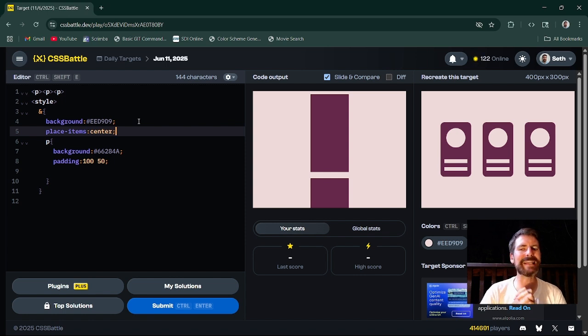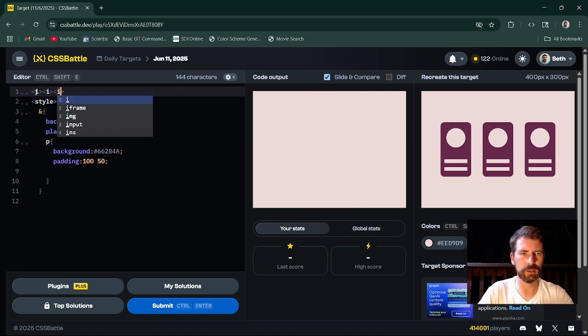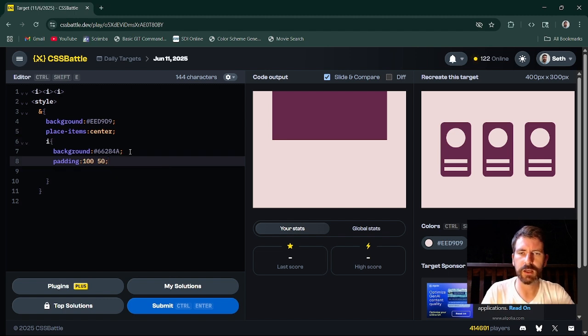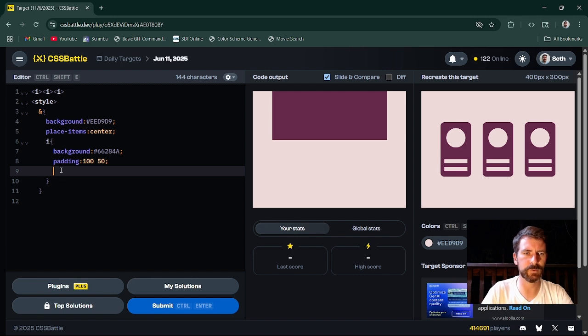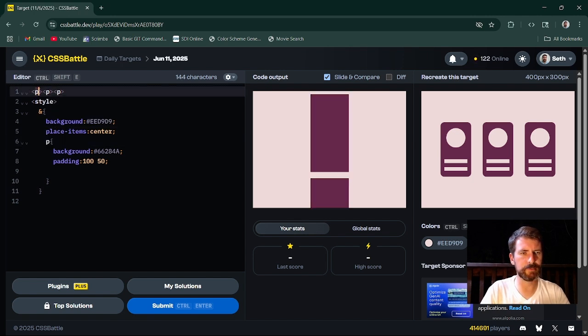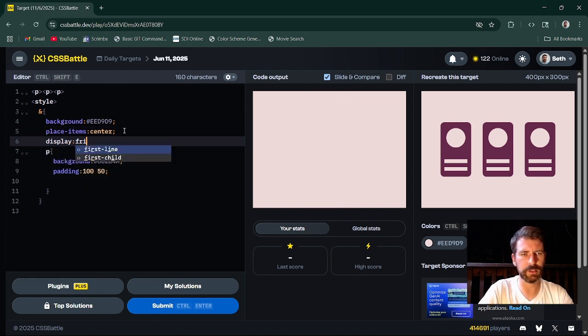Maybe I need to use inline elements. Let's try I. Hey, they're all gone because I haven't selected them yet. There we go. Okay. But they're inline, so I'd have to do display block. Okay. All right. Let's change these back to paragraph tags, and maybe we just do a display grid.